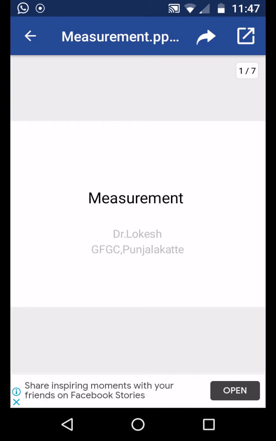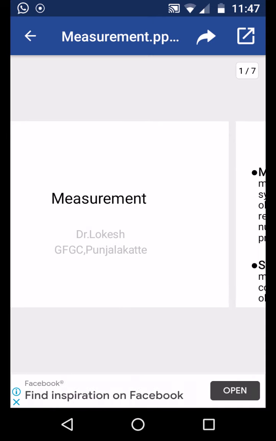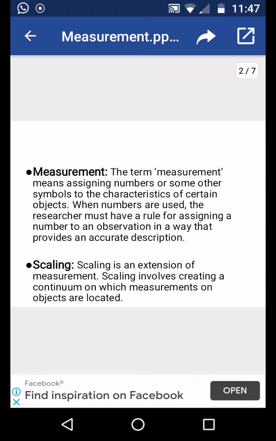Okay, students, today we will look at the measurement concept in research. Because while doing research, and especially when there are variables, we have to measure them. Now, this measurement is very important because when we apply various tests and so on, the measurement concept will come into the picture, and we need to be very sure about what measurement is and how we do it.